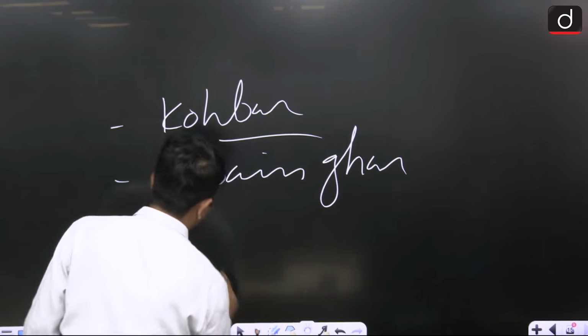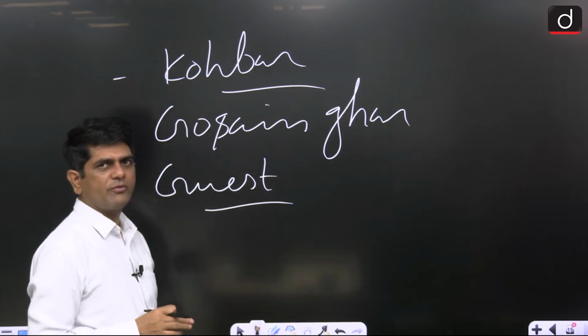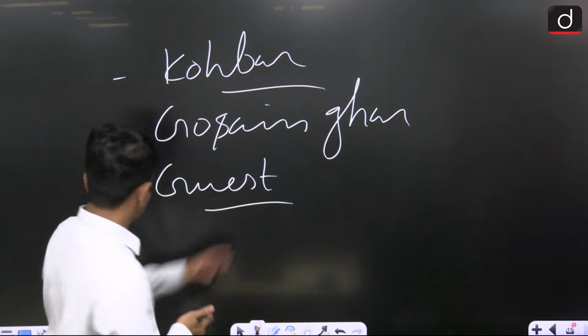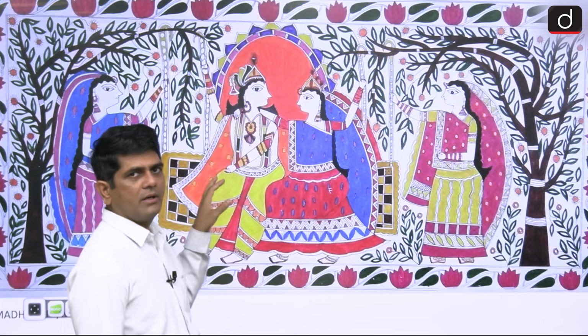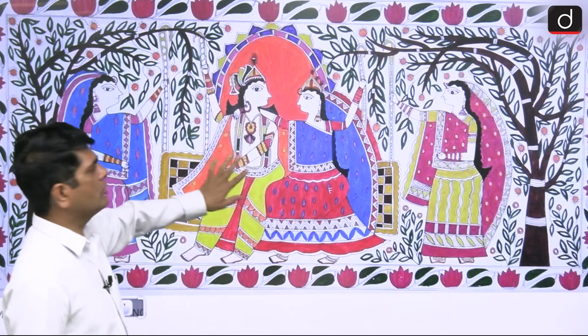The place where guests take rest, over there also females illustrate various images. So the illustration is done by the females. Initially they used natural colors, but right now they have started using colors that are available in the market as well. The prominent painters of this Mithila or Madhubani painting are Sita Bai, Sita Devi, Ganga Devi. All these are the important painters. So that was all about Madhubani or Mithila painting.